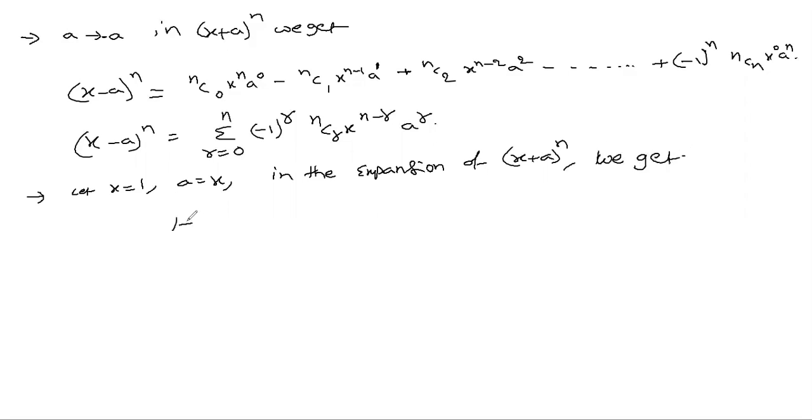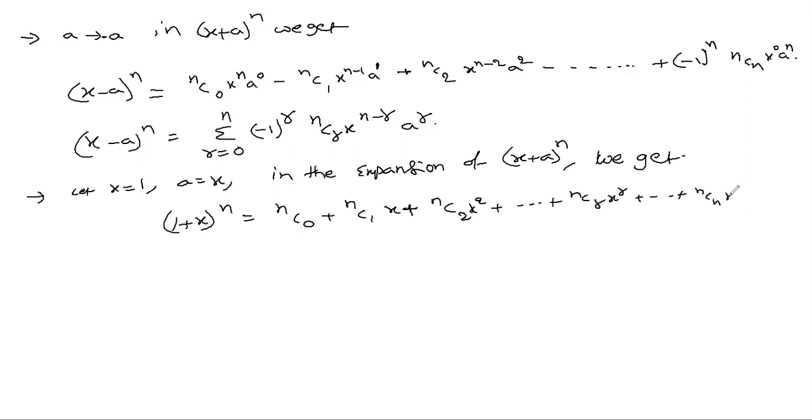We get 1 plus x whole power n equal to nC0 plus nC1 x plus nC2 x square plus and so on plus nCr x power r plus and so on plus nCn x power n. In summation, 1 plus x whole power n will be sigma r runs from 0 to n nCr x power r. That will be in summation notation.